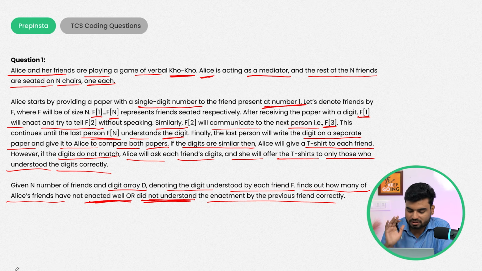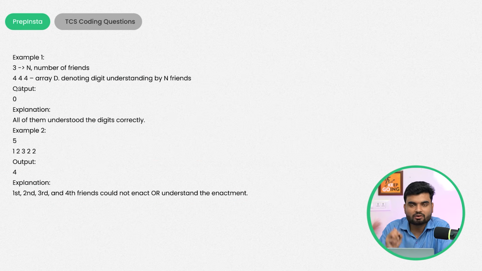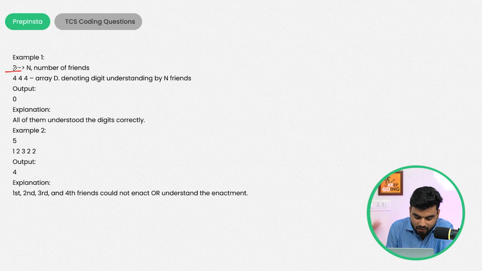So that was the reason. So we have understood we need to identify all those people within an array who do not understand the number passed by the previous one. That's what our job is, to figure it out. So we understood the problem statement, right? So we will be given a number, let's say number of friends, and again an array d.